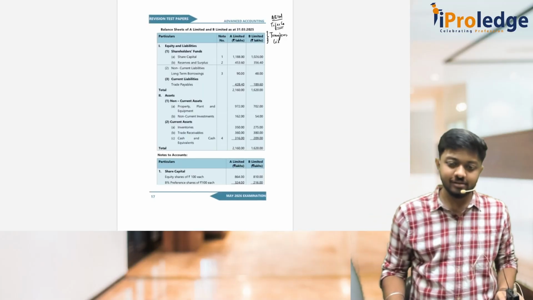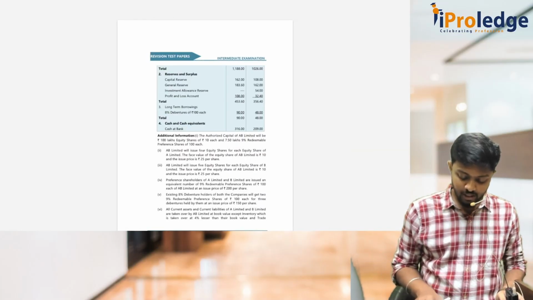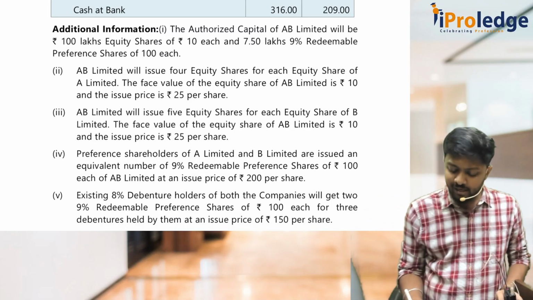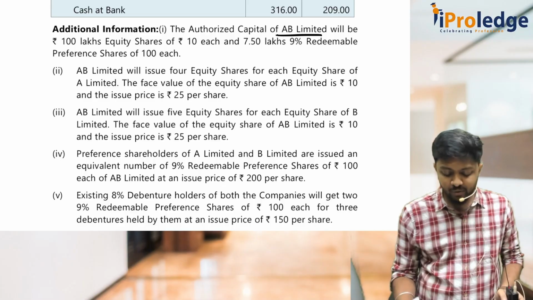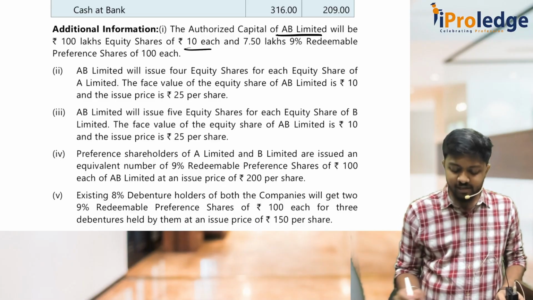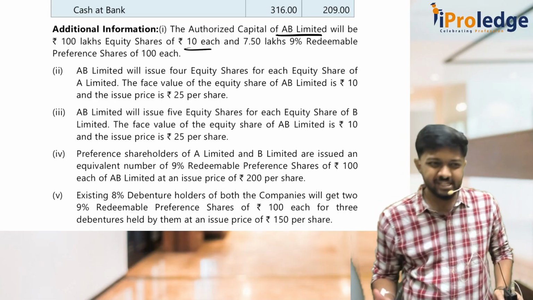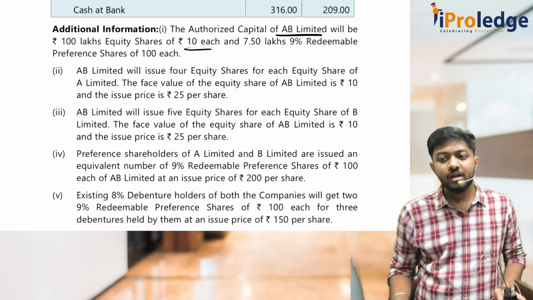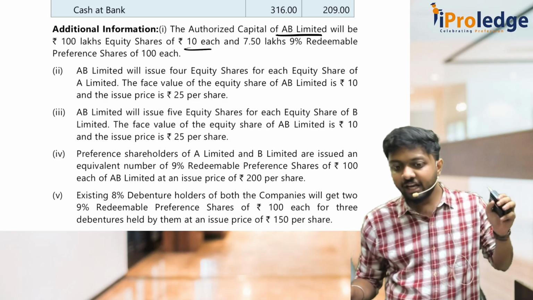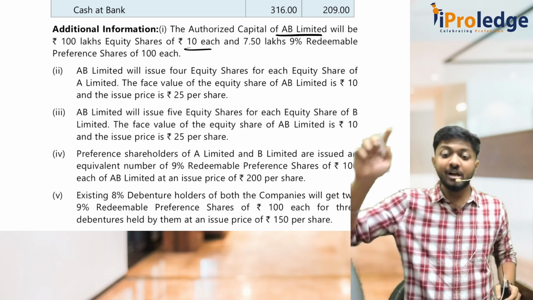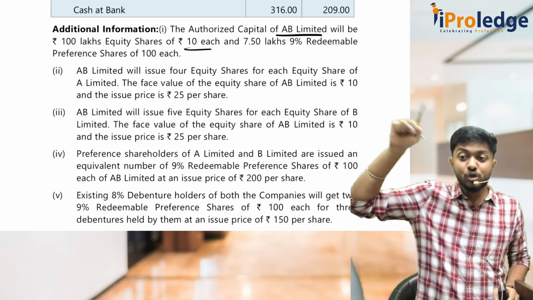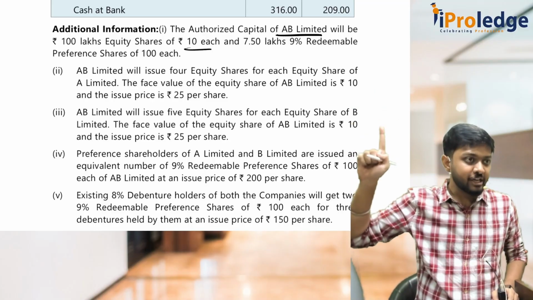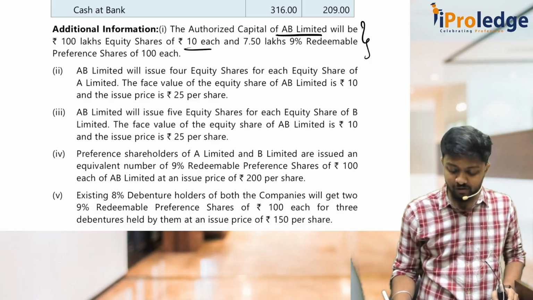They've given the entire balance sheet, but we'll directly go for adjustments first. So the first one: the authorized capital of AB Limited will be 100 lakhs equity shares of 10 each and 7.5 lakhs 9% redeemable preference shares. See, they have given authorized capital. Is it of any use? From the working point of view, it is of no use. But while preparing the balance sheet, in notes to accounts, you have to give authorized capital information also as per Schedule 3, remember? So for that information, you have to give this.